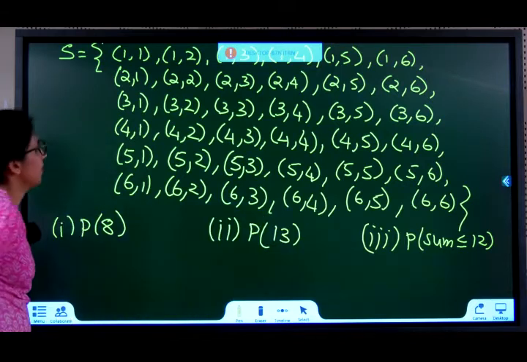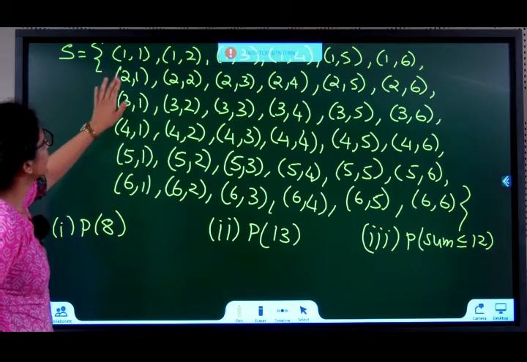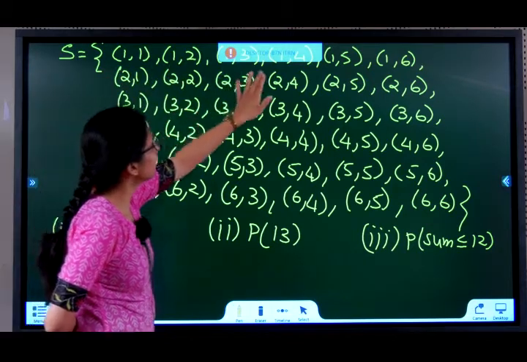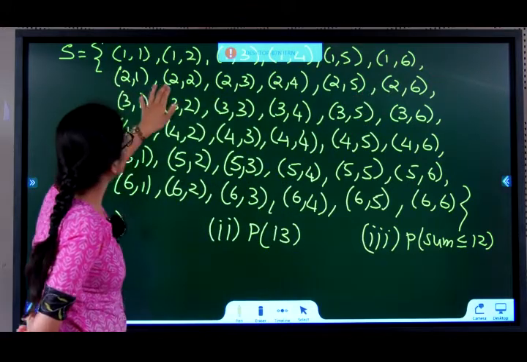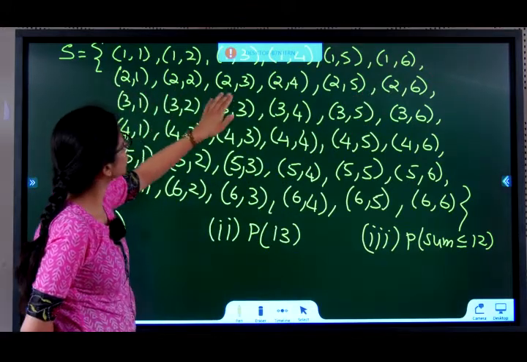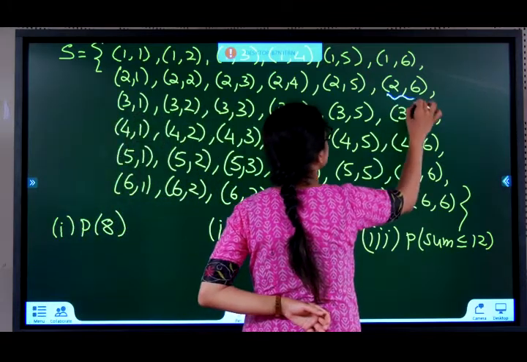Let's begin. Probability of getting 8. 1 plus 1, 2. Check who will give 8. 1 plus 6, 7. Not possible. 2 plus 1, 3. 2 plus 2. So where do you get 8? 2 and 6 will give 8.